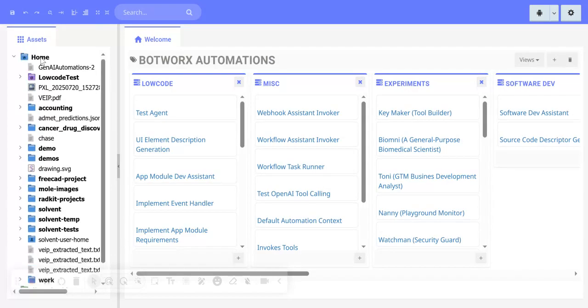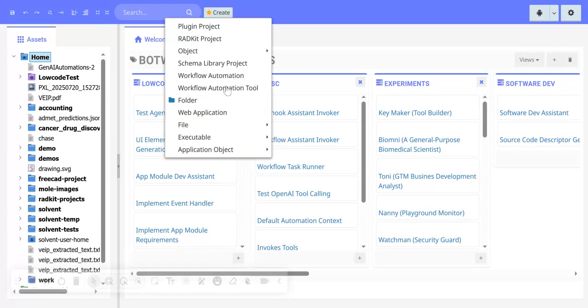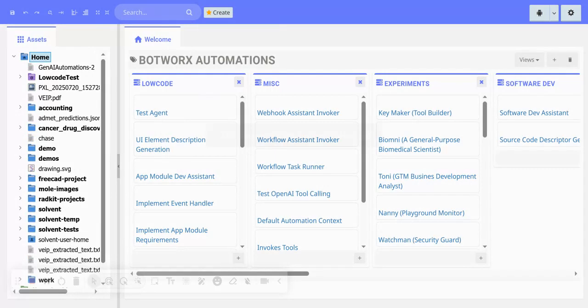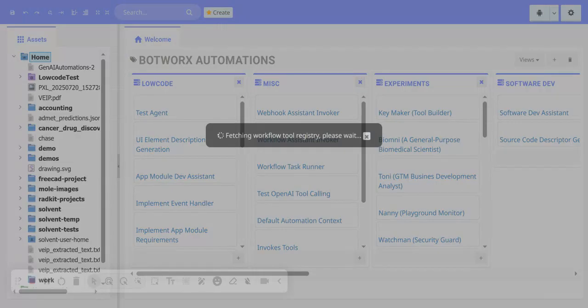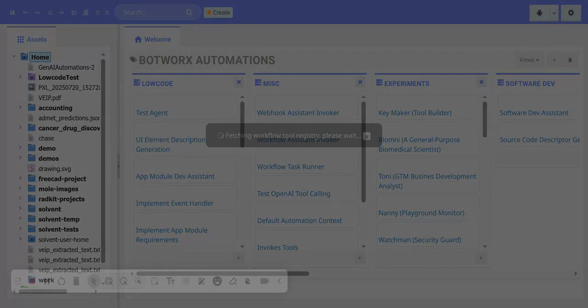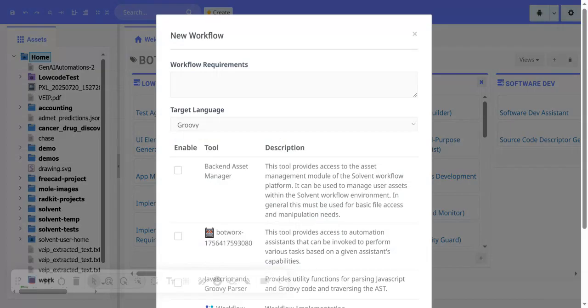So we'll create a workflow project folder to start with. The wrong option there.